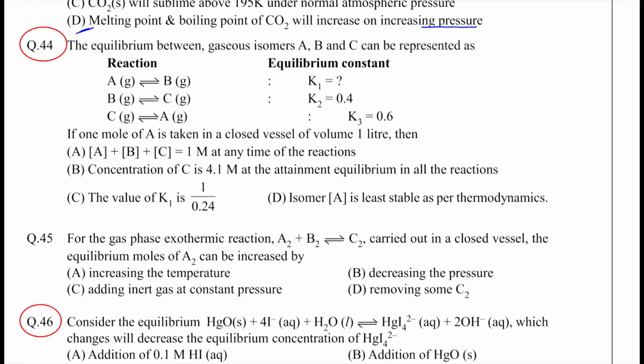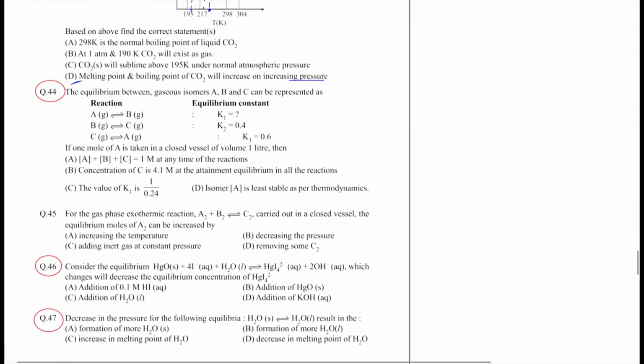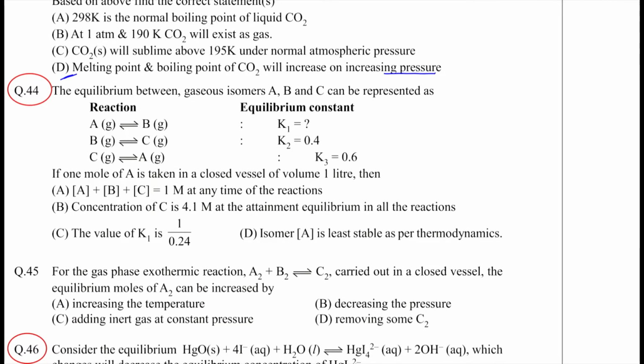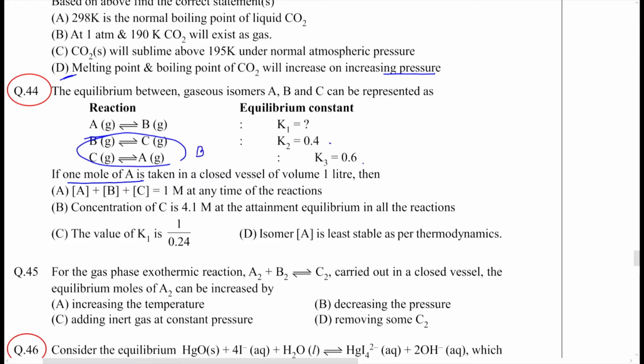For question 44, we have A, B, and C, right? So you have 1 mole of A to start with. Now, B to C and C to A equilibrium constant values are given as K2 and K3 respectively, which are 0.4 and 0.6. If you add these two equations, you get the equilibrium constant.